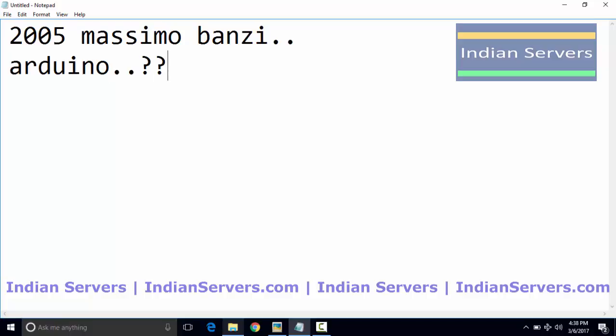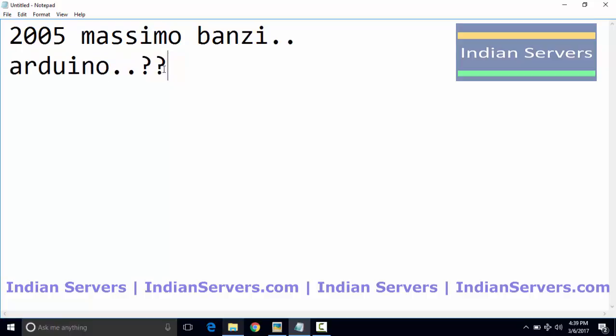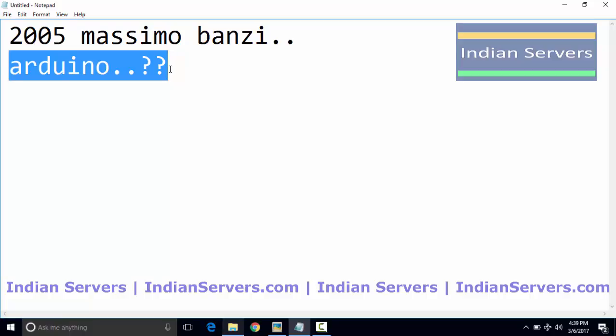Actually, the founders and co-founders of Arduino used to meet at a bar in Italy called Arduino. So they named the board Arduino. And after inventing Arduino, they said that it is open source. Everyone can modify it without any permissions or any rights.